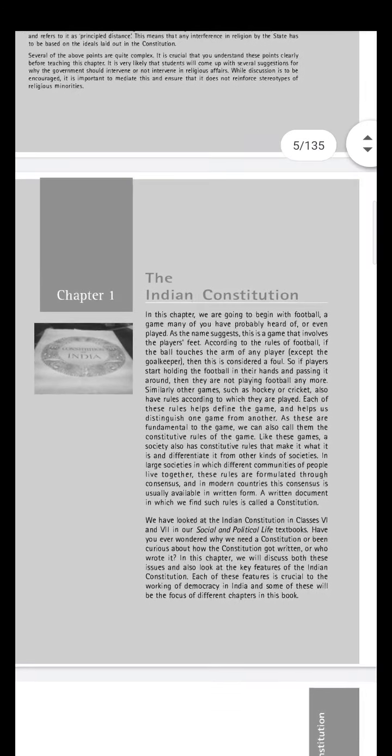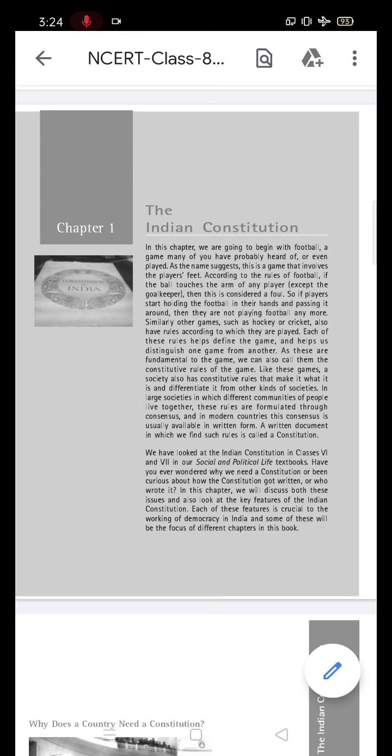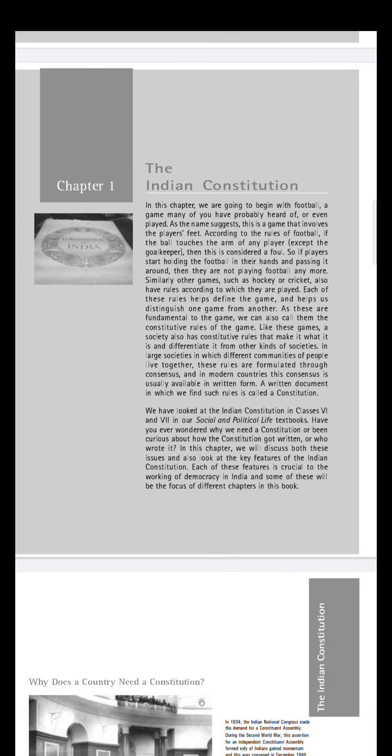Now guys, see, this is the first page of this chapter, chapter 1, the Indian Constitution. On the left hand side you are seeing the Constitution of India, that is the book of the Indian Constitution. Now we are going to study the Indian Constitution. You already studied this topic in class 6 and 7, but in this class we will understand it deeply.